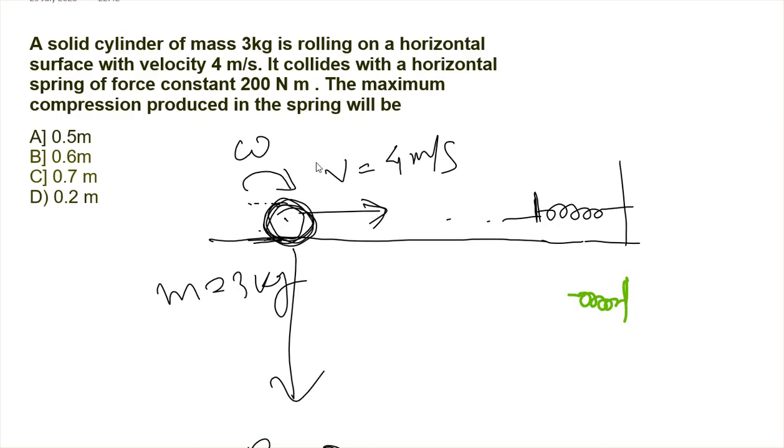Okay, so the spring will be compressed like this. Originally it was at this level, so then it is compressed. कितना compressed हो रहा है, let's assume that x compress हो रहा है. Okay, so अब पूछा गया है compression मतलब x का वैल्यू कितना होगा स्प्रिंग में. Okay, so what is the compression produced?